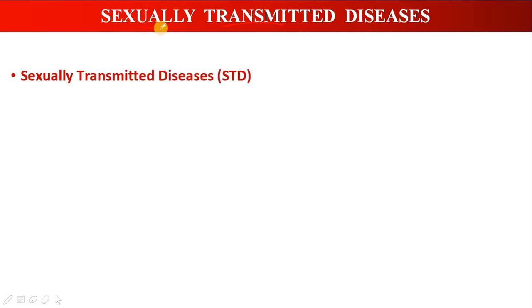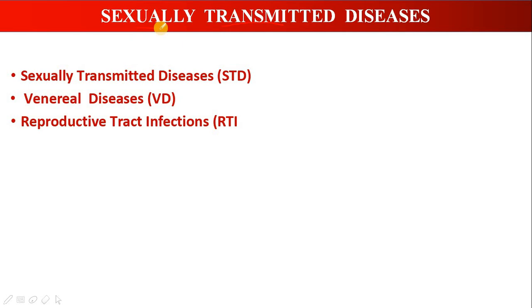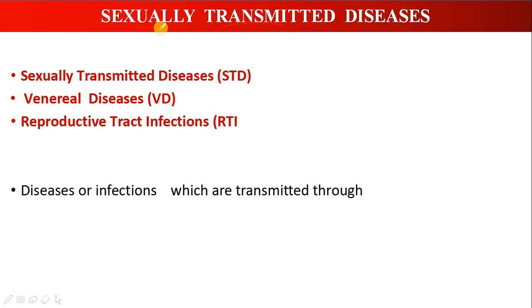So what are sexually transmitted diseases? They have different names. Sexually transmitted diseases can also be called venereal diseases, also called reproductive tract infections. And these diseases are mainly transmitted through sexual intercourse. So this is the definition of sexually transmitted diseases.